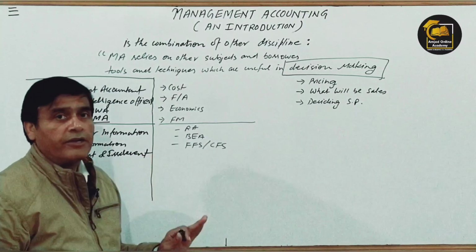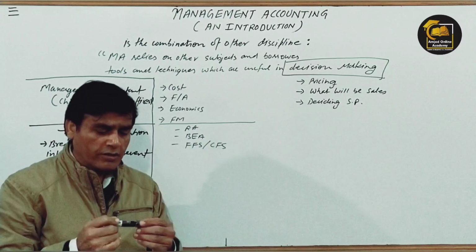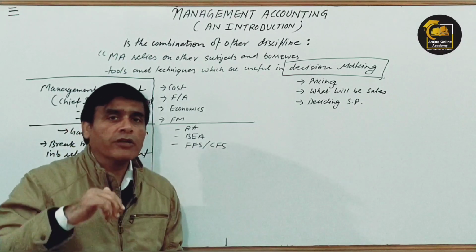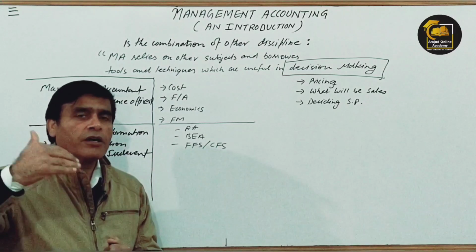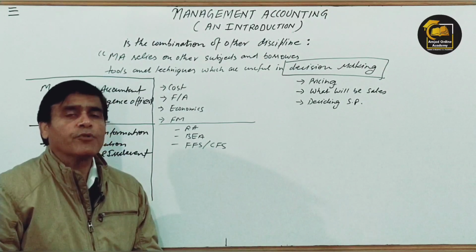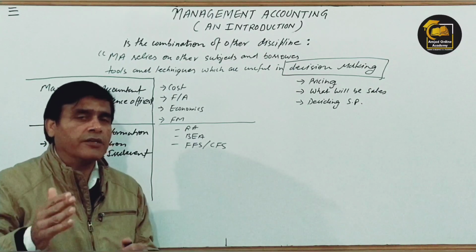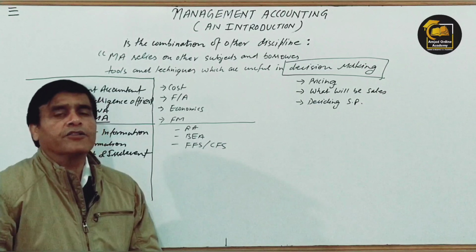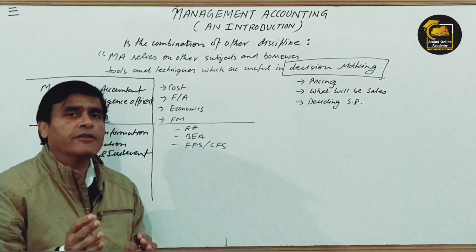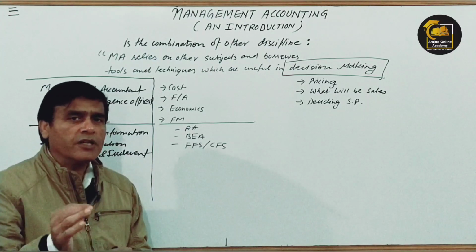Relevant and irrelevant, right? So when you become the management accountant for a particular company, say if I have become the management accountant in the Tata production company, for example, that is manufacturing only the car, because Tata is manufacturing a lot of products in India, right, at the international level also, but I'm the unit producing cars.